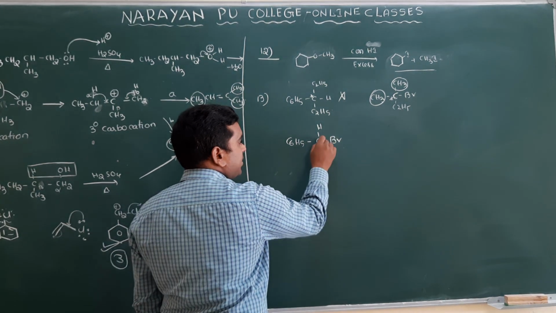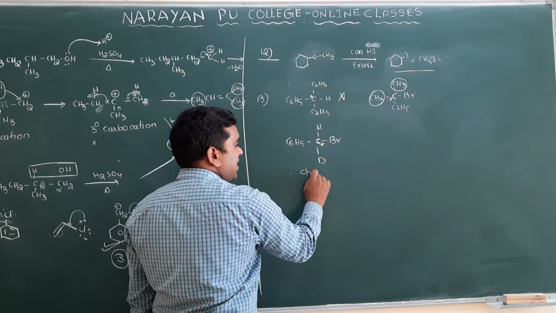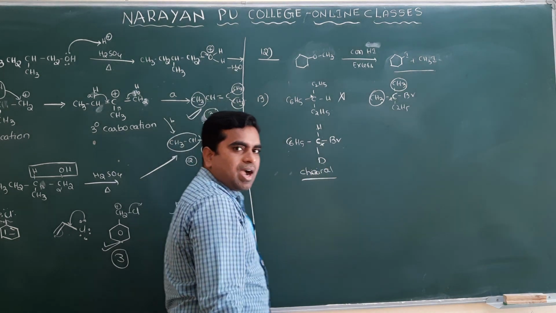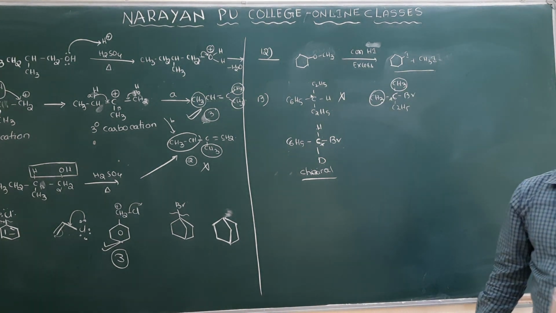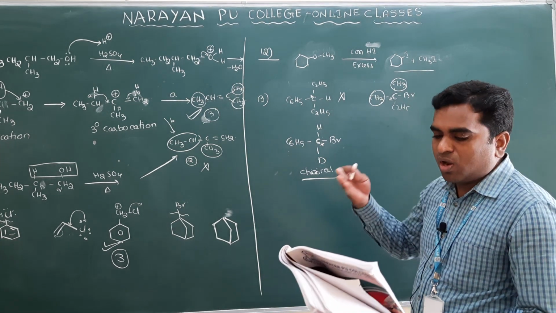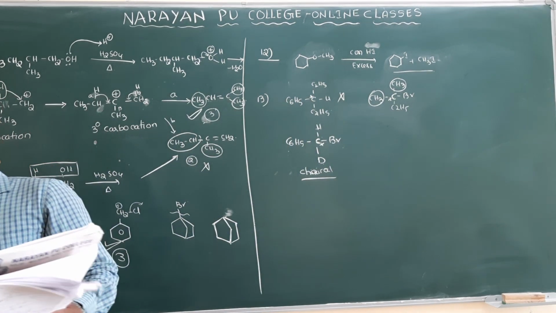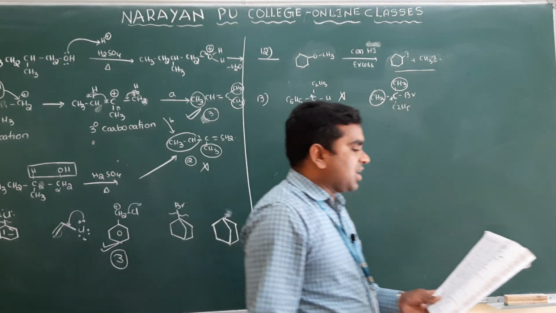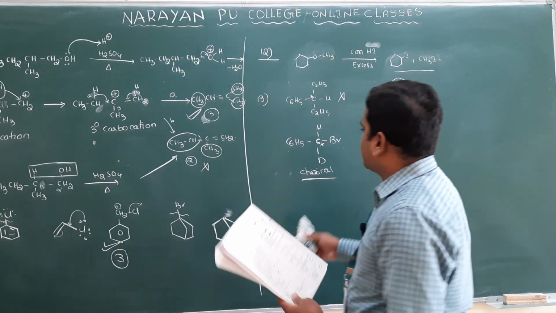Because this carbon is attached to 4 different groups. It is chiral. When it is a chiral compound, there is a chance to give enantiomers. And in the fourth one, 2 C2H5 groups are there, so it is also not a chiral compound. So chiral compounds will give enantiomeric pairs when treated with HOH.